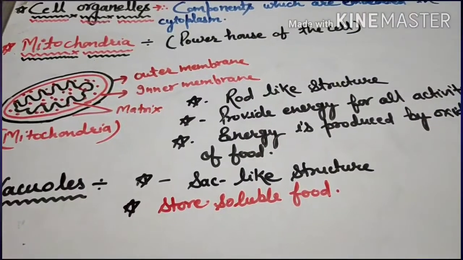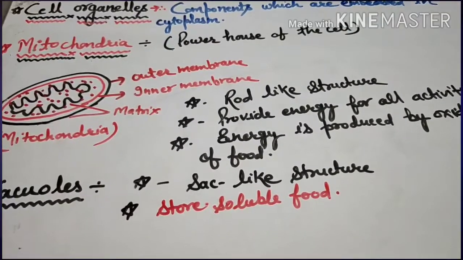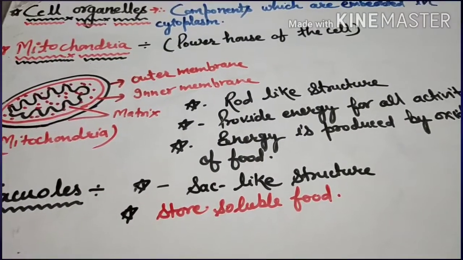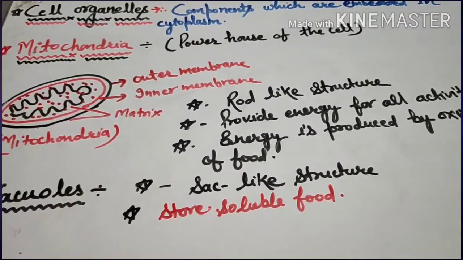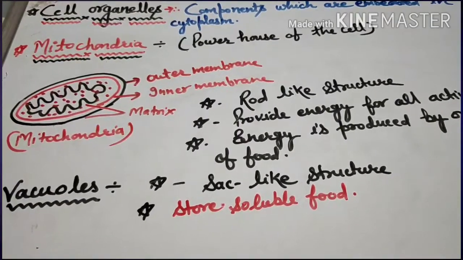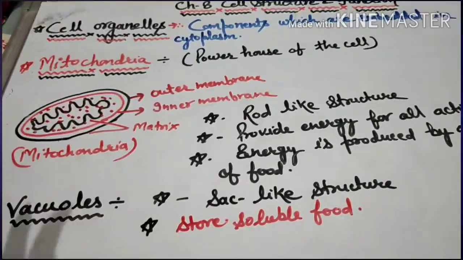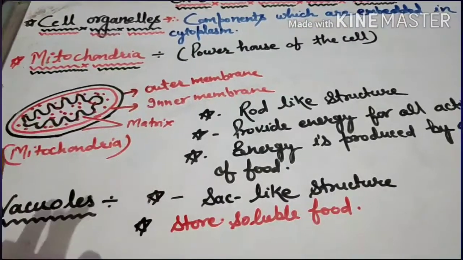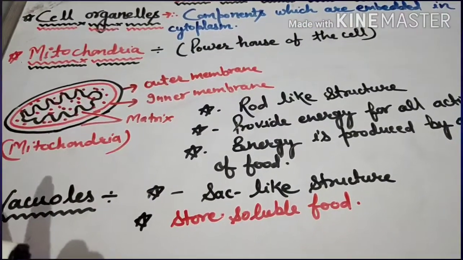Now the next one is mitochondria. Mitochondria is also known as the powerhouse of the cell. They are small bodies that occur in large numbers.